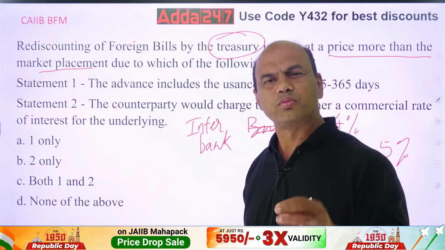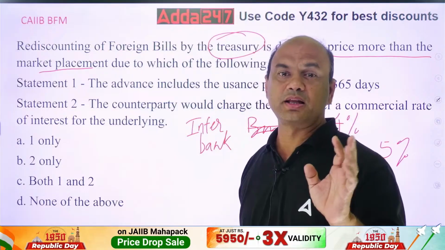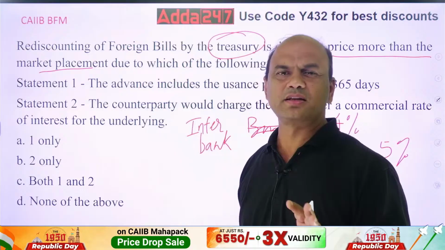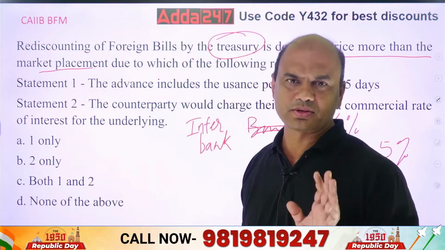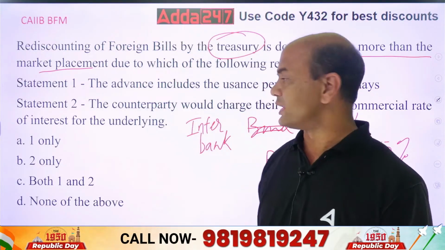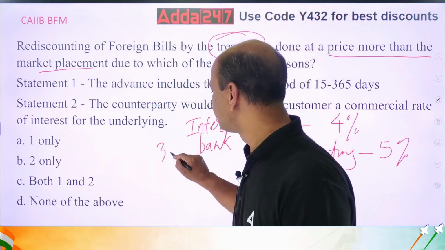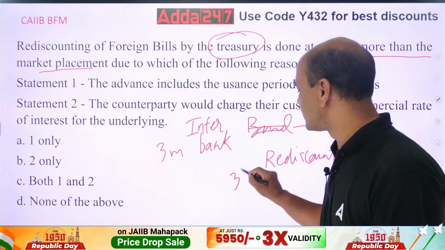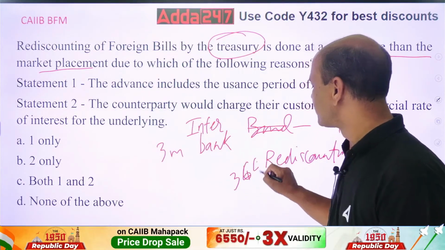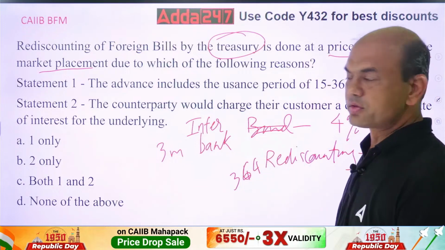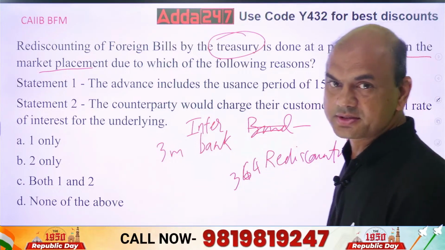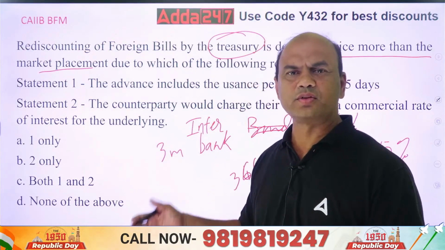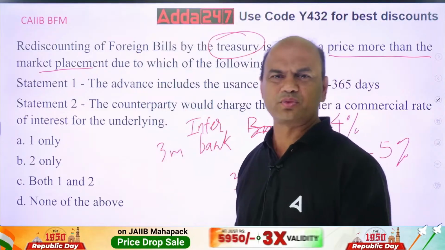3 months. Very long item I'm talking of. It can't be more than 7 days generally, 15 days. But max to max it can be for 3 months, theoretically. So that's why this is for 3 months. And this is for rediscounting of T-bills. T-bills can be for 364 days. So here the tenure is bigger. So if the tenure is bigger, you will charge more interest. Right? Simple logic. If the loan tenure is bigger in any case, you will always charge the higher rate of interest. So that's what you are charging.